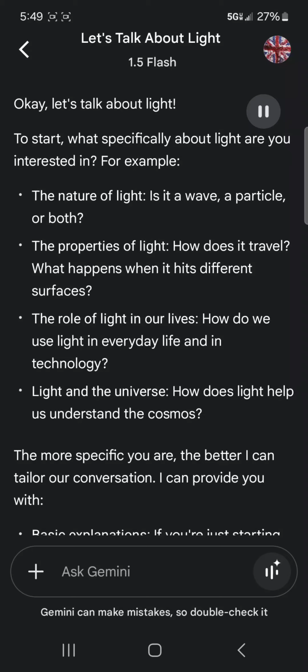The properties of light? How does it travel? What happens when it hits different surfaces? The role of light in our lives. How do we use light in everyday life and in technology? Light and the universe. How does light help us understand the cosmos?